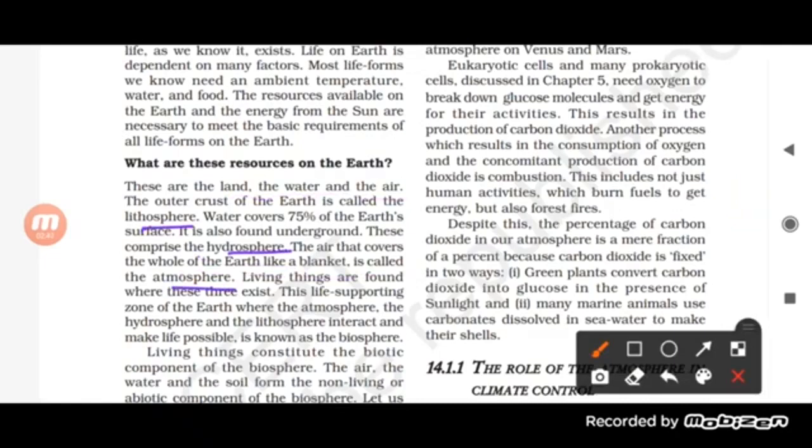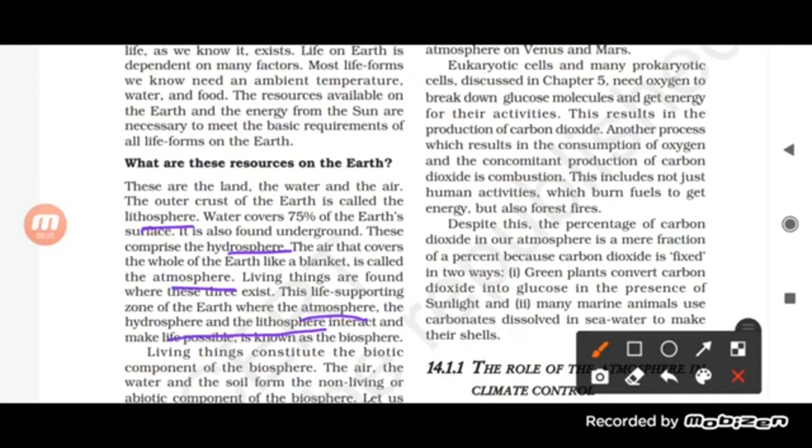Living things are found where these three exist. There are living organisms which live in the lithosphere, there are living organisms which live in the water, and there are living organisms which we call terrestrial organisms, which live in the atmosphere. The life supporting zone of the earth is the atmosphere. Yes, most of the animals and living organisms live there. And the hydrosphere and lithosphere also interact with each other, and that makes life possible.